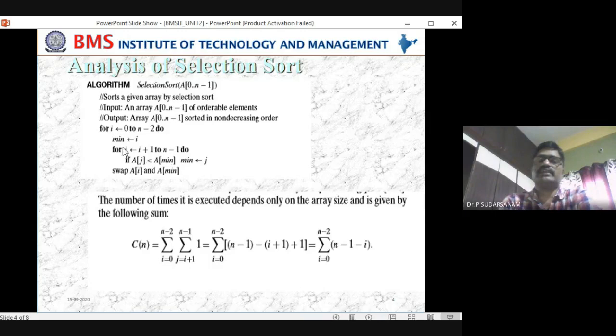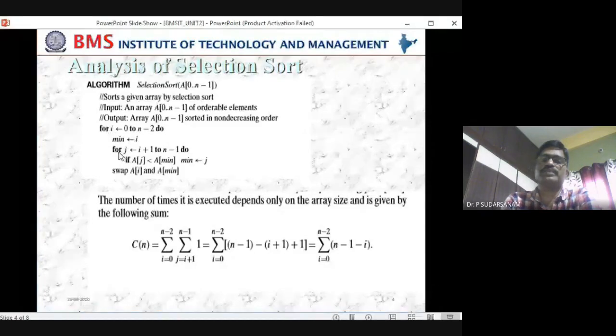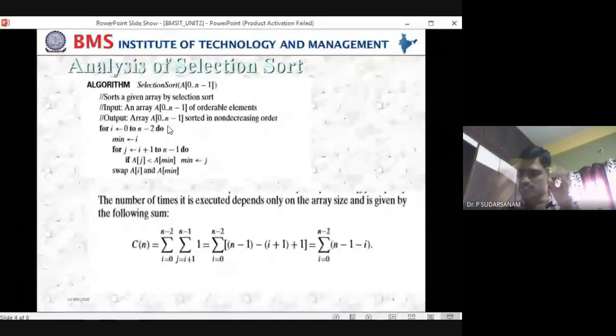Please see here. This first statement should execute only if statement. Under this first statement, these statements are available. That means when you are writing the program, here one open bracket and here one close bracket, you need to put it, because under this first statement more than one statement is available. That is the reason indentation is important.